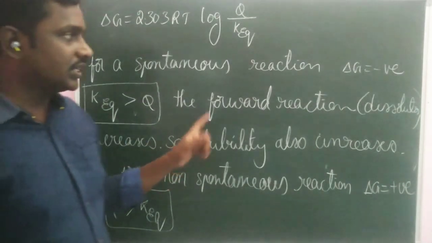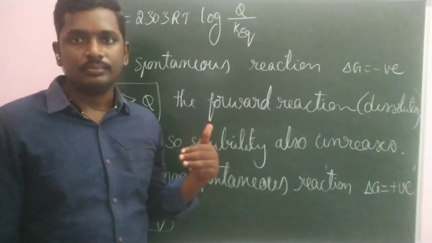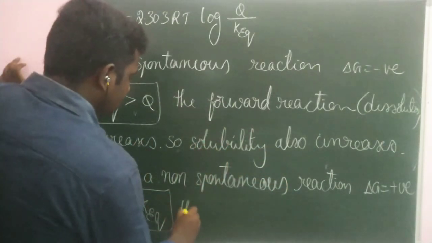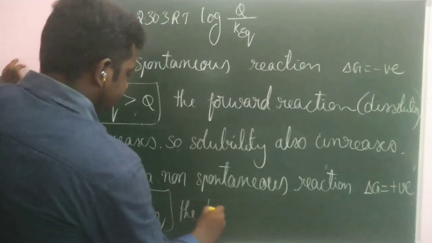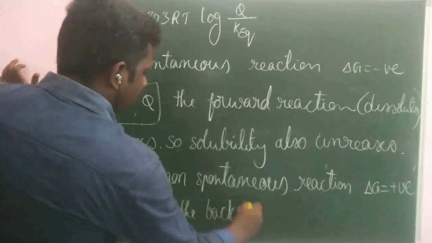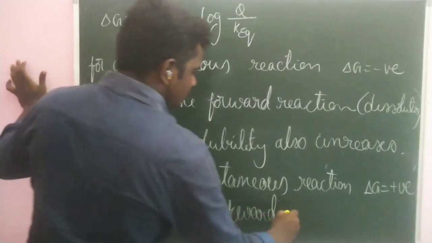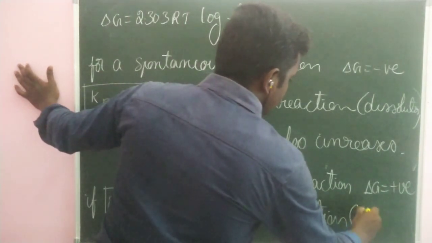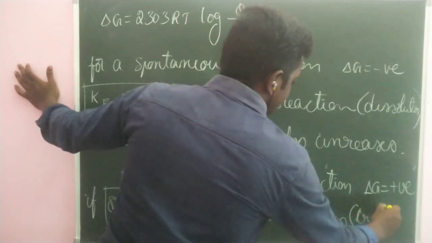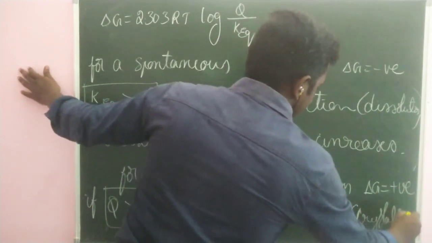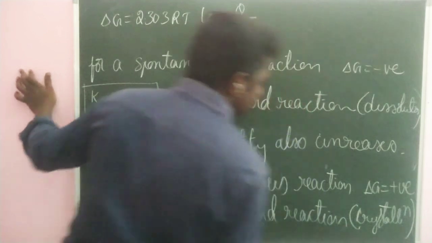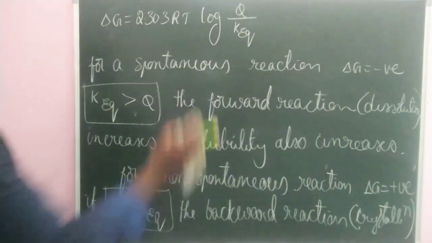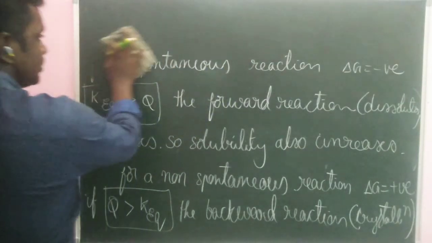Then the backward reaction, that is crystallization, increases.